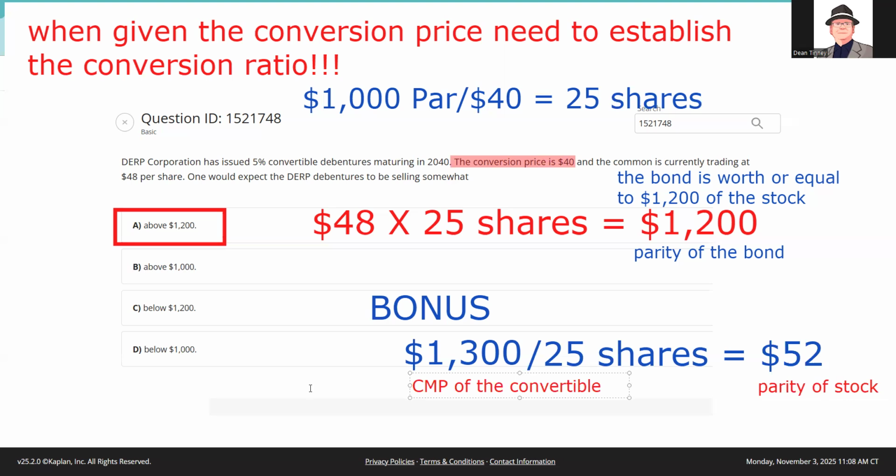So we're either going to multiply to get parity of the bond or divide to get parity of the stock. Both are very testable. Remember, inch by inch, parity is a cinch, convertibles are a cinch, yard by yard, convertibles are hard. I will link to a little video I have all about convertibles for you.